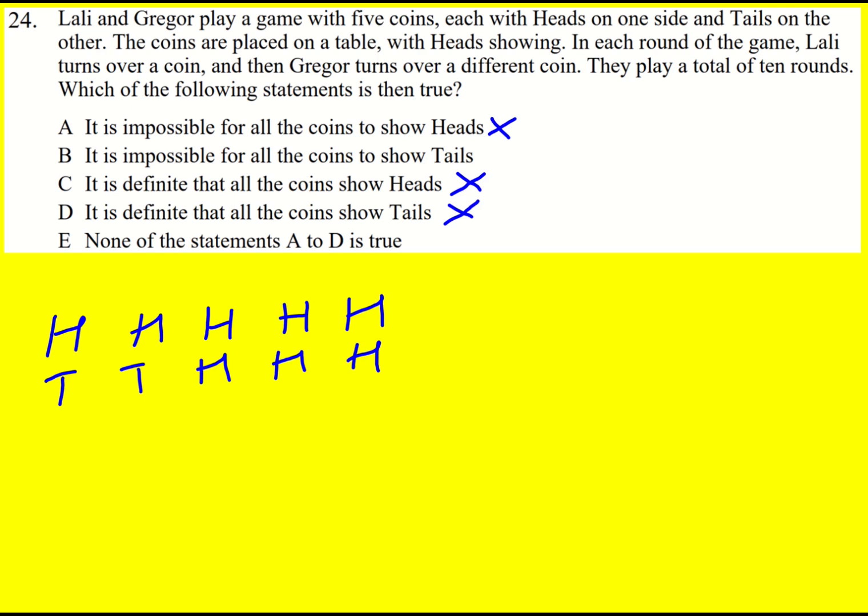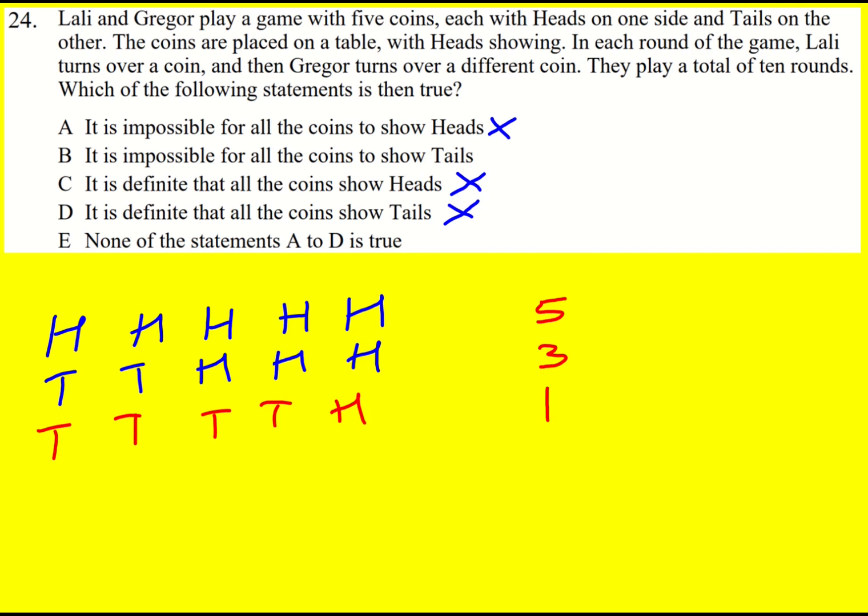It's impossible for all the coins to show tails. For this last one, I'm going to use an idea called parity. We can see at the start that there are 5 heads. If they turn over the same one, then it would still be 5 heads. If they turn over different ones, it would be 3. If they then both turned over, for example, the third and fourth, then we'd go down to 1.